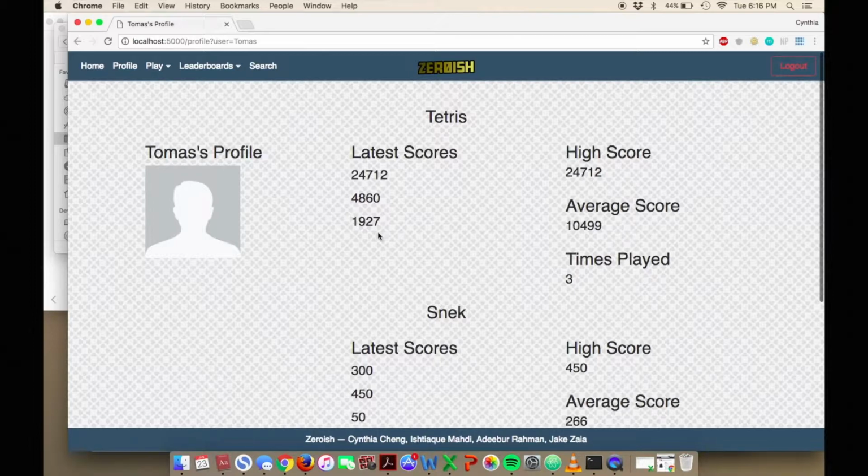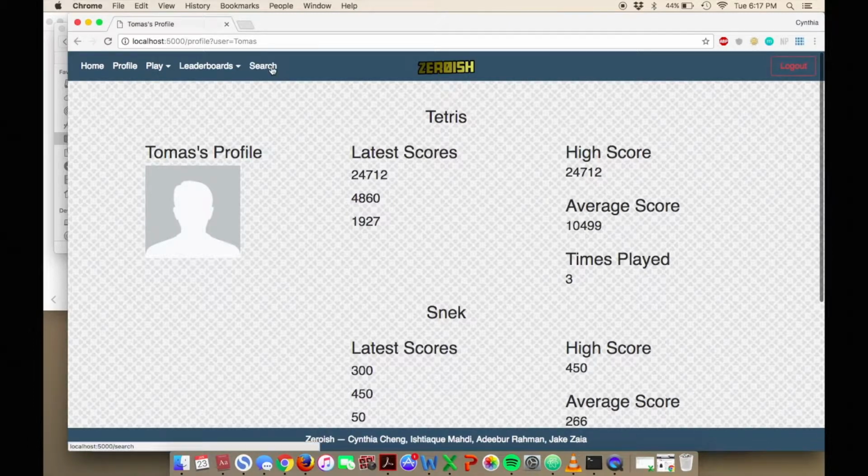So the way we have our database set up is we have 3 tables. One with the user and the encrypted password, another for Tetris with the latest scores in a list, the high score as an integer, the average score as a float, and the number of times played as an integer. And we do the same for Snake.